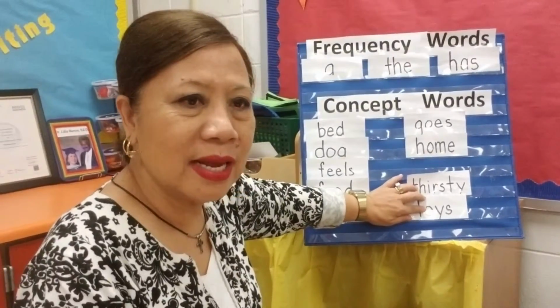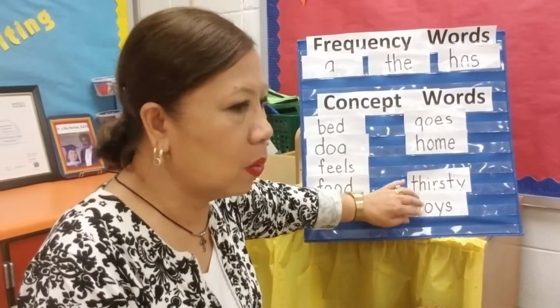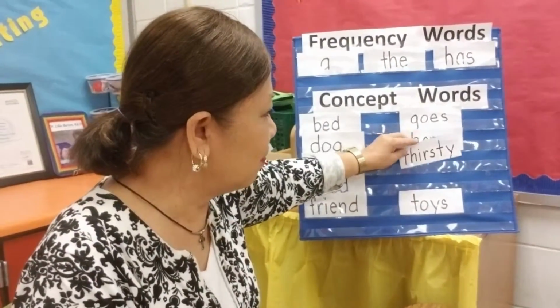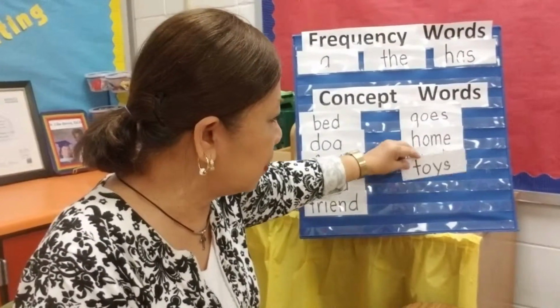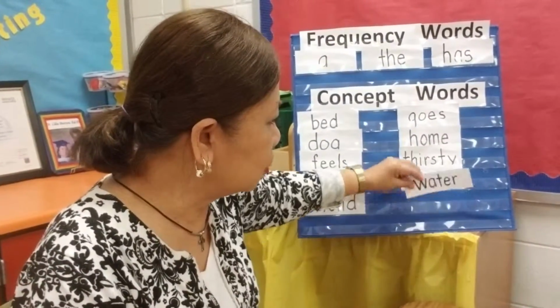So you go to the next letter that says H and O. H comes first before O. So we'll move it up here. And then the last word is water.